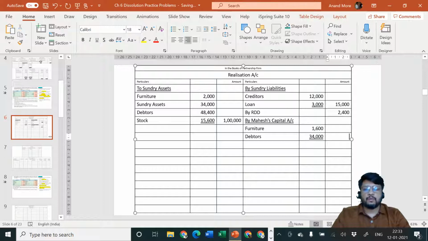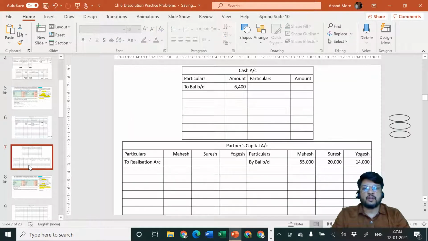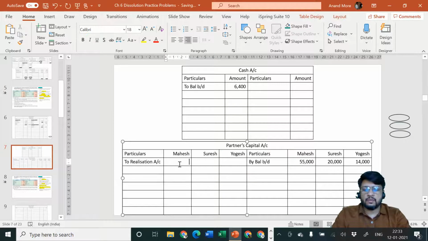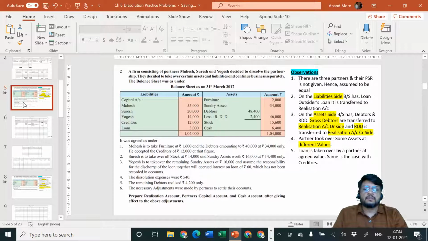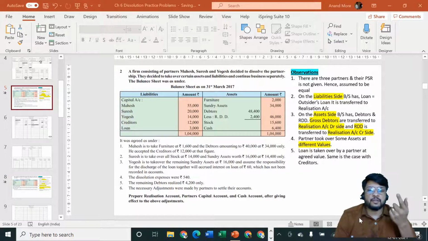Okay, so the amount to be considered in outer column is 35,600, and the second effect of it we are going to put in Mahesh column on the debit side of his capital account, 35,600. Okay, that's good. So first adjustment, first part is over. He accepted the creditors at rupees 12,000 at that figure. So what is the problem telling us? Problem is specifying that he is accepting creditors. Who is accepting creditors? Mahesh is accepting creditors.